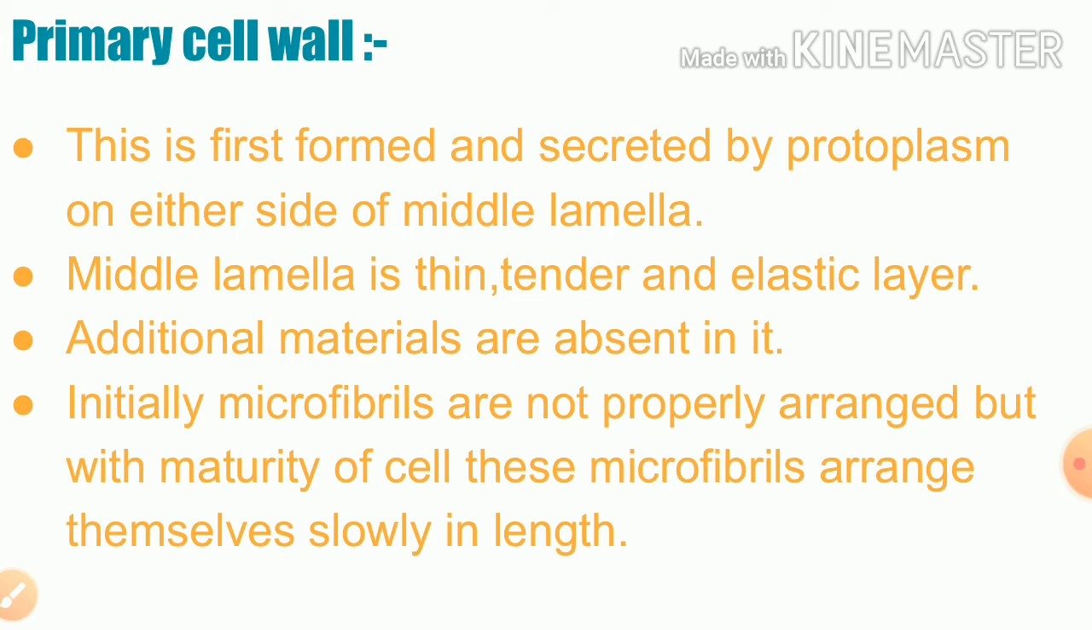The next point is that additional materials are absent in it. It means that in the primary cell wall, additional materials like lignin and suberin are absent.